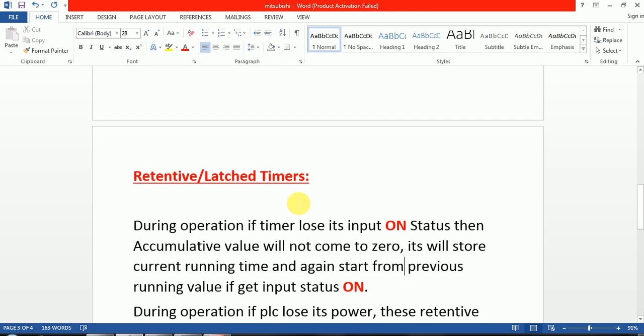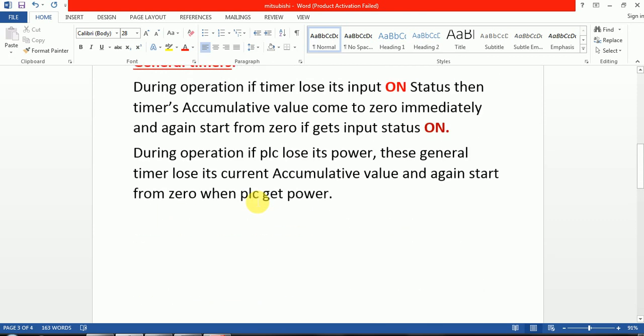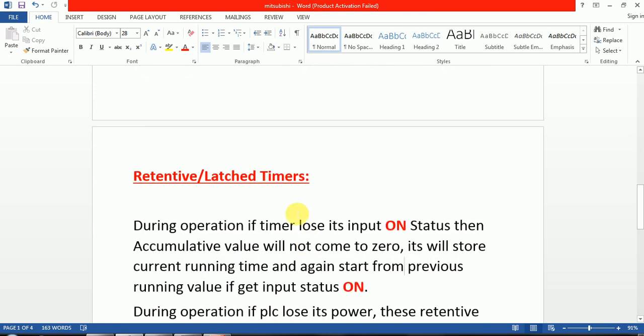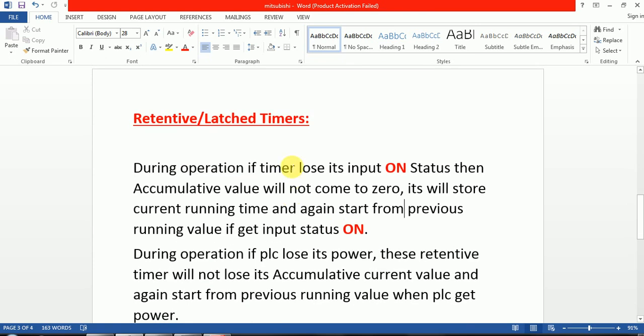So the last timer is the opposite of the general timer. The general timer loses its stored value when input status goes off and when the power of the PLC is lost. Then the general timer will lose its current accumulative value. But in the last timer, in both cases the timer will store its current value.